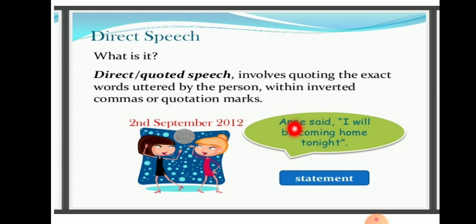Only the speaker is given here, no listener is given. So this pronoun represents Annie. Annie is female, so I will correspondingly change into she. So Annie said she would be coming home that night. That is the transformed form of the reported sentence.